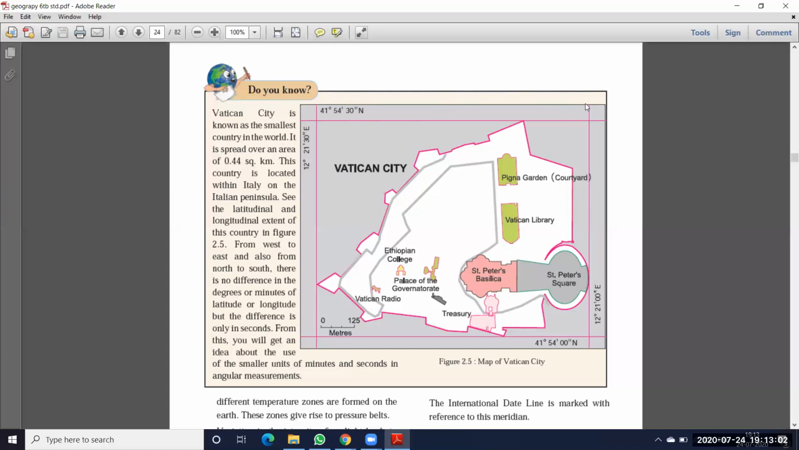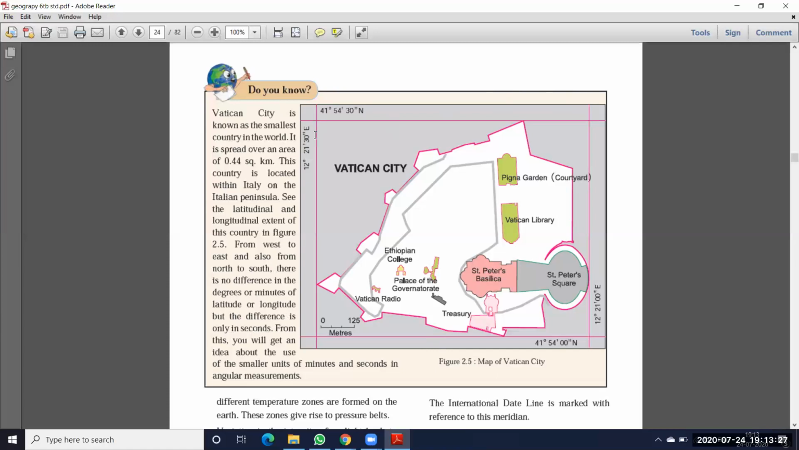Okay, so we can find the area of any particular city like this, using just two parallel lines, two latitudes, as well as two longitudes. Using these we can find any particular region. Okay, from west to east and also from north to south, there is no difference in the degrees or minutes of latitude or longitude, but the difference is only in seconds.